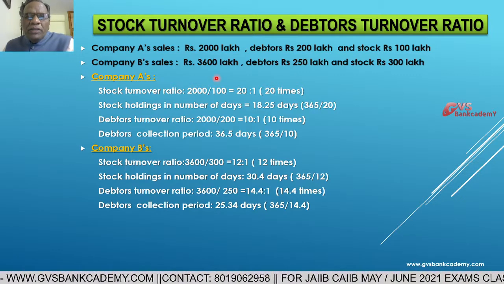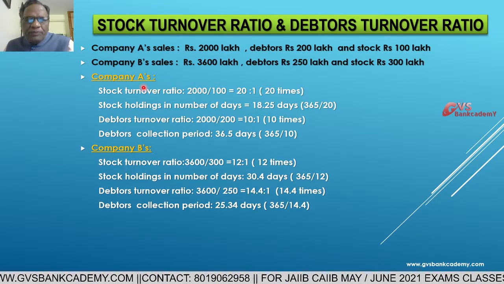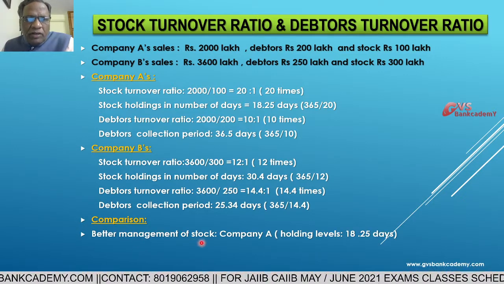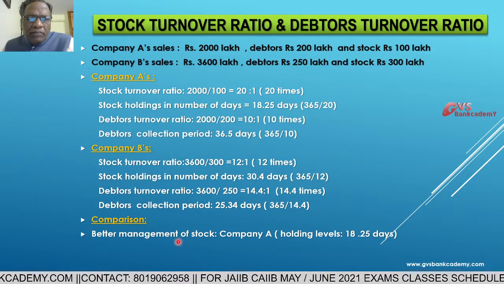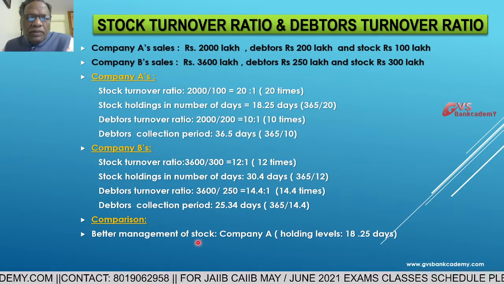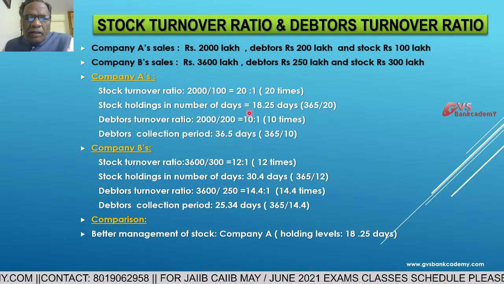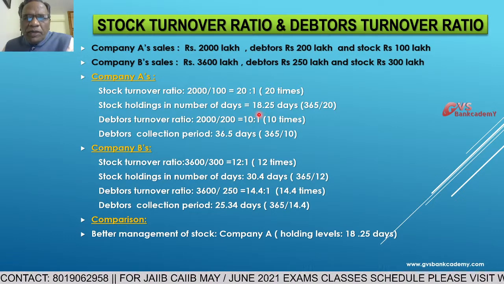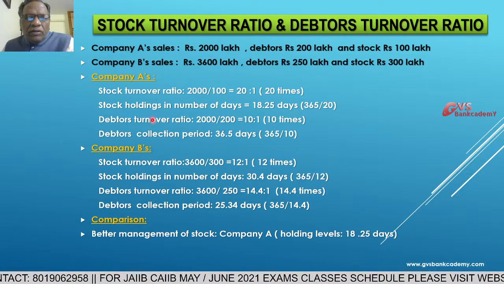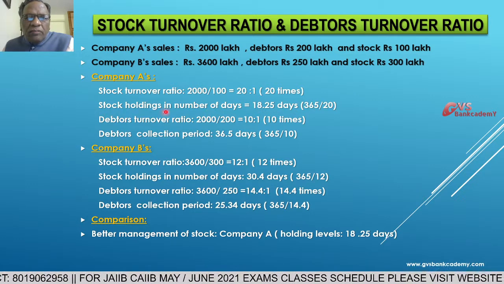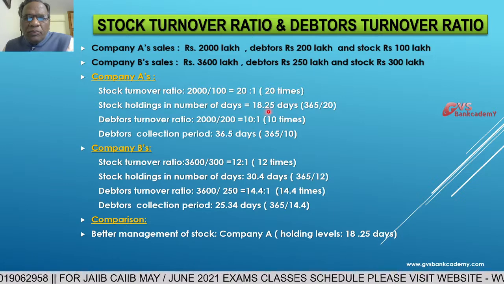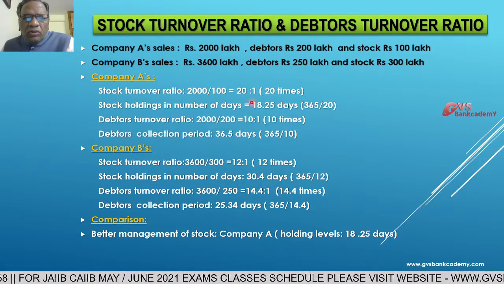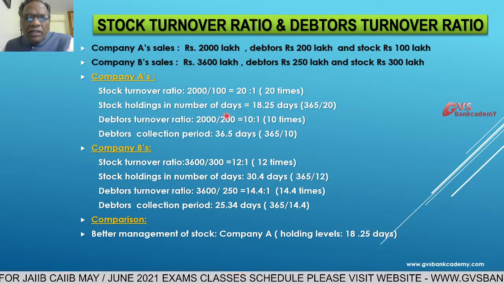Now you will compare company A and company B. Better management of stock levels, which company? Stock holding in number of days: company A is 18.25 days. Company B is 30.4 days. So stock holding level always lesser is best.